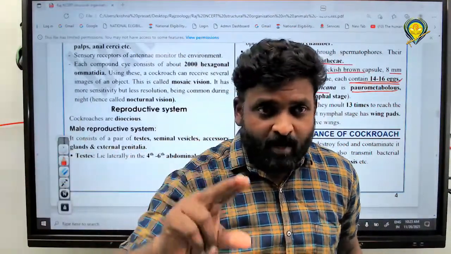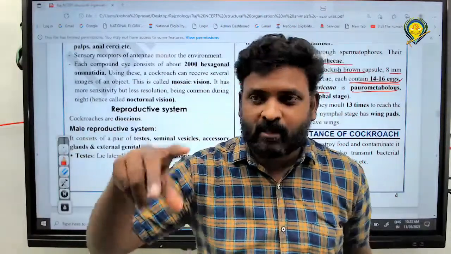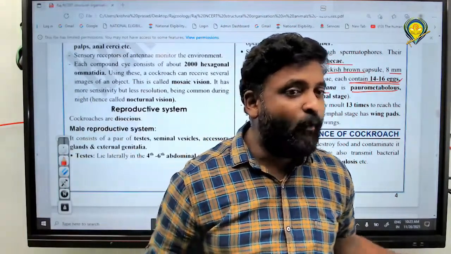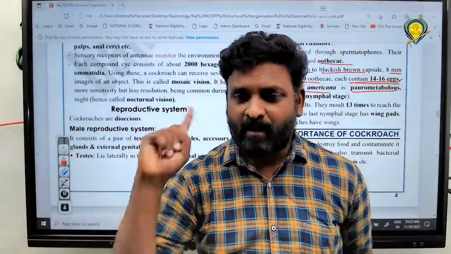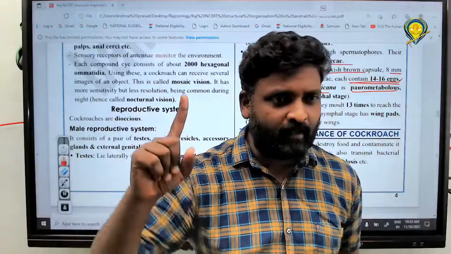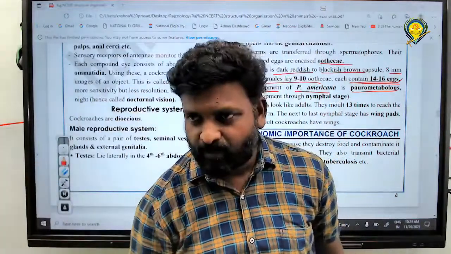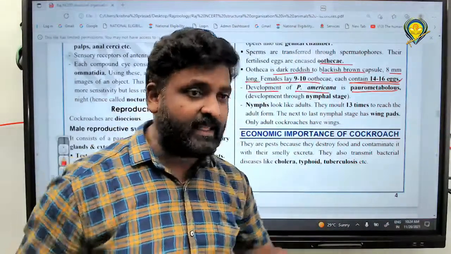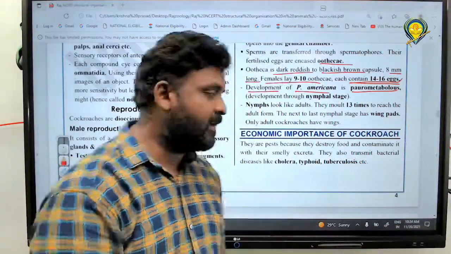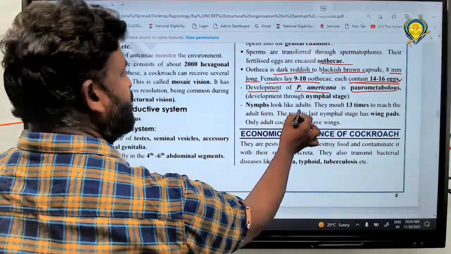Whenever it turns into the 12th, next to last, there is a chance of formation of wing pads. The nymph doesn't have wing pads up to next to last, but the adult has wings. As I taught you earlier, they can fly short distances. Here you can see that nymphs look like adults, right or wrong?